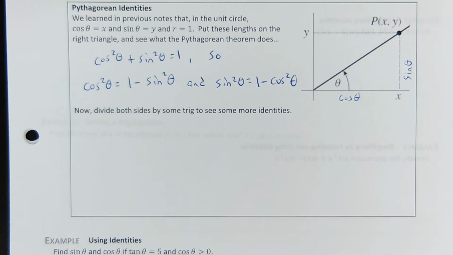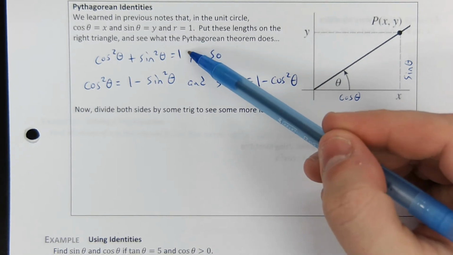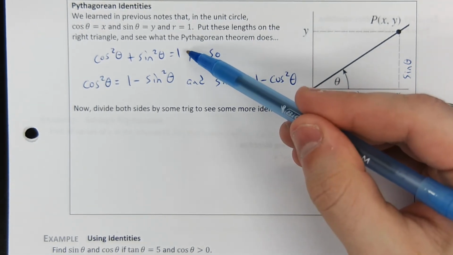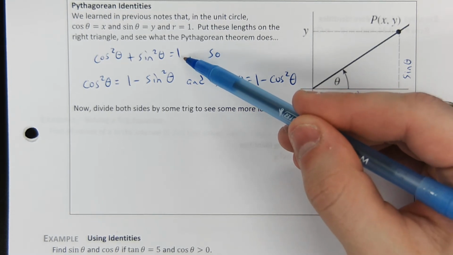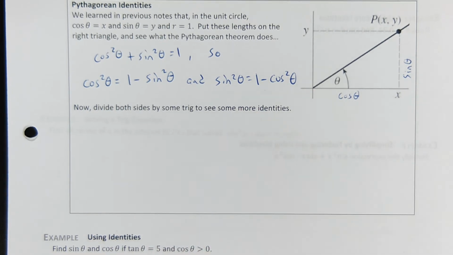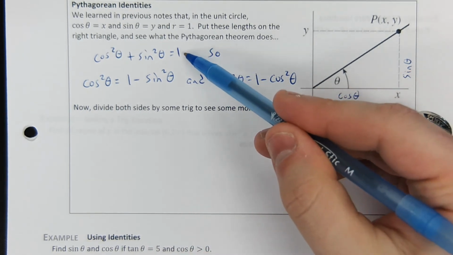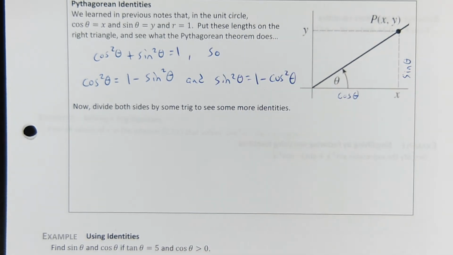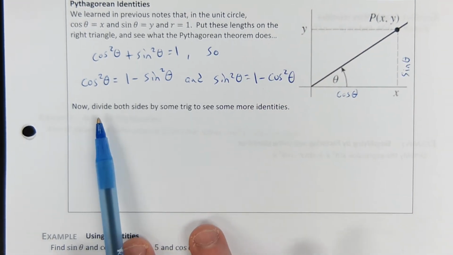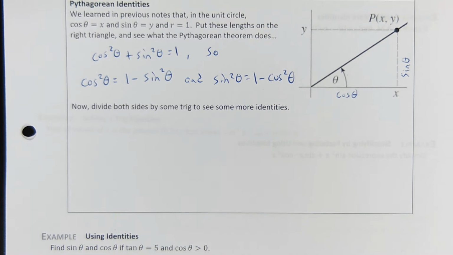Neat, huh? So there's 3 identities. Of course, this is really the only one of them that you had to memorize. And yes, you will have to memorize this one, and you need to be comfortable manipulating this one to get to these two. You don't have to memorize these two, just know that you can manipulate this one. But speaking of manipulating the Pythagorean identity, let's go ahead and divide both sides of it by some other trig. That way we can get some more identities.